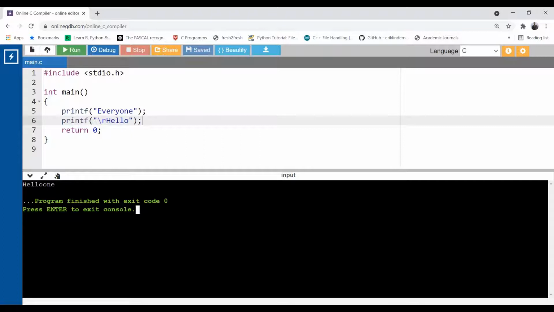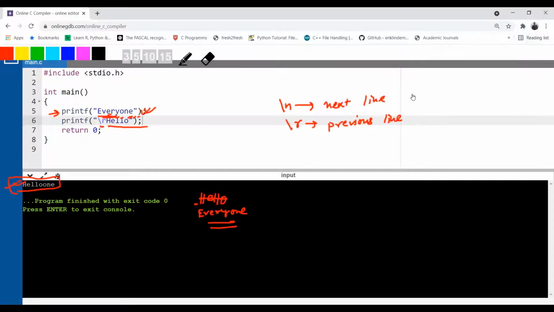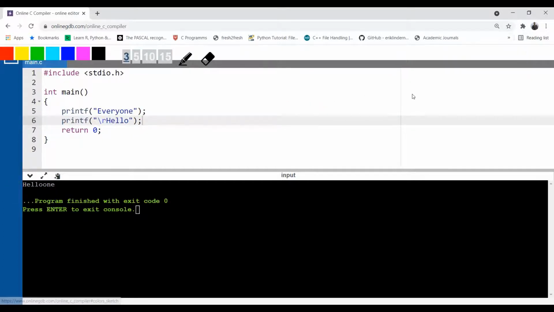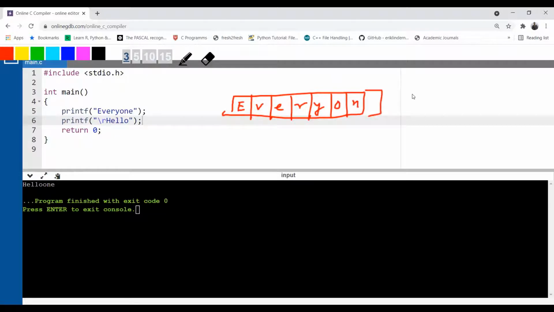So how is the compiler producing the output with \r over here? See, at first, if I draw here a space of 7 characters, 1, 2, 3, 4, 5, 6, 7. Let's put everyone: E-V-E-R-Y, O-N-E, everyone. So this is the job of the first printf. It is doing it perfectly without any issue. Now you used \r in the second printf.